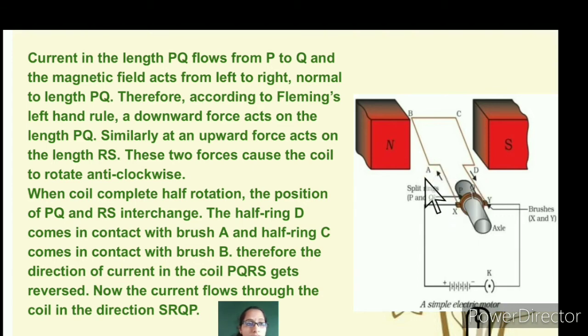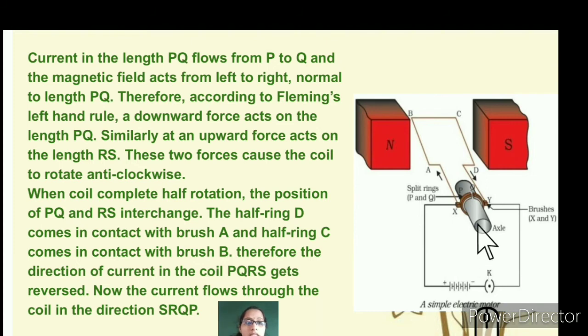If you are taking ABCD as the coil, you can see split rings P and Q. If you are taking PQRS, you can say split rings A and B. So either way is correct. So you can see therefore the direction of the current in the coil ABCD, or PQRS, gets reversed. So there is a half rotation and it gets reversed.